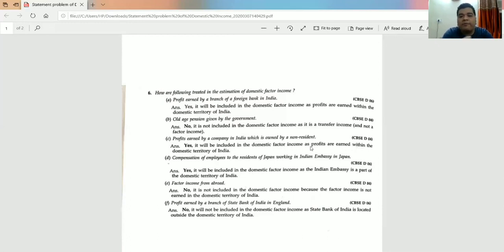So in such type of question we have to keep in mind that in case of domestic income, the thing that we keep in mind is where the organization is operating, or with which country the embassy belongs.